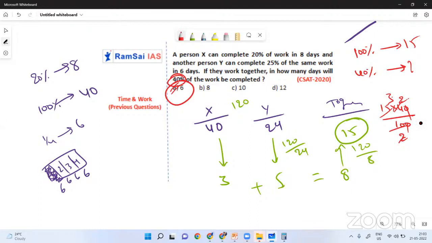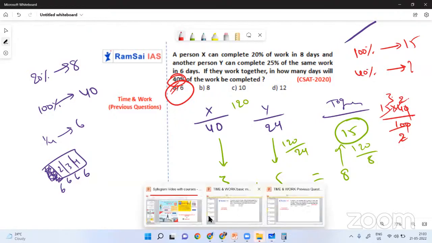Are you getting it? Great. So these are the basic questions we can expect from time and work. And guys, if there is any other model, you just take me to it, and we will explain it in another session.